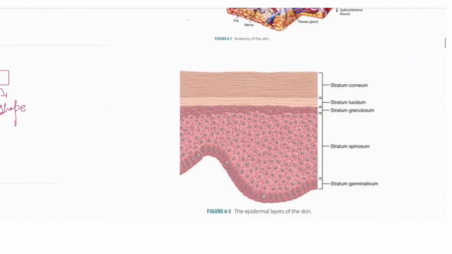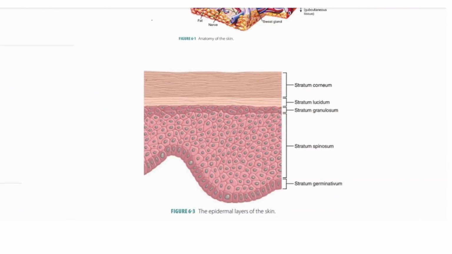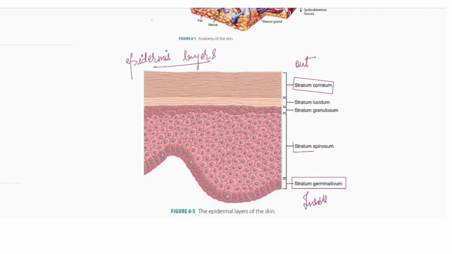So let's see with the help of this diagram. They have given in this diagram the epidermal layer, right? This is the epidermis layer. The first layer is towards the outside, and this is towards the inside. So innermost we have seen stratum germinativum. Then, from the inside to outside, the second is stratum spinosum, the third is granulosum, the fourth is lucidum, and the last one, towards the outside, is the corneum. Here they are asking for the innermost layer, so we will go with stratum germinativum.